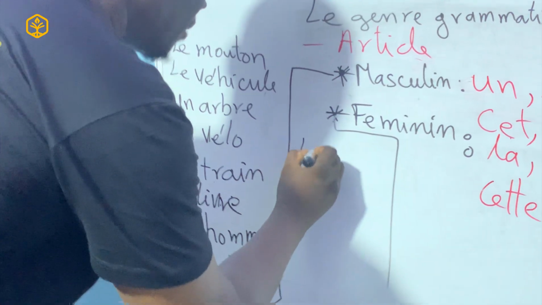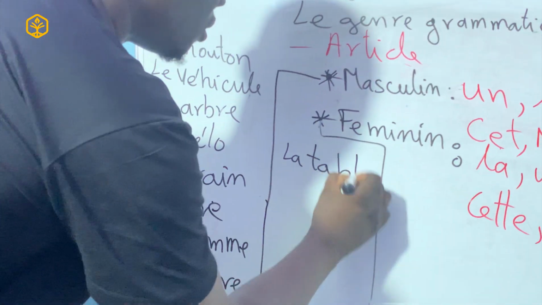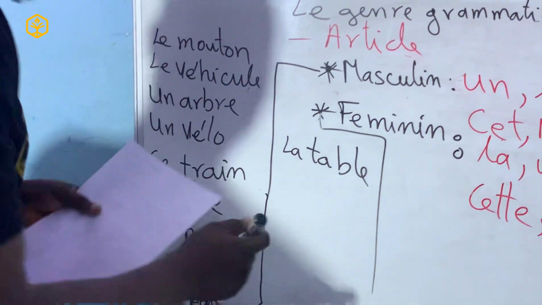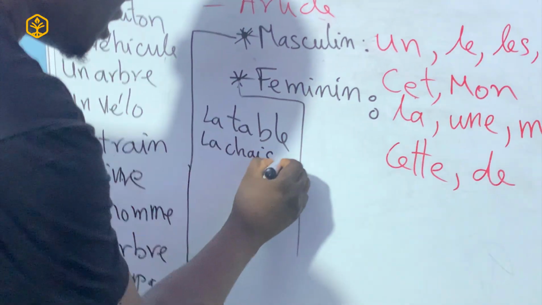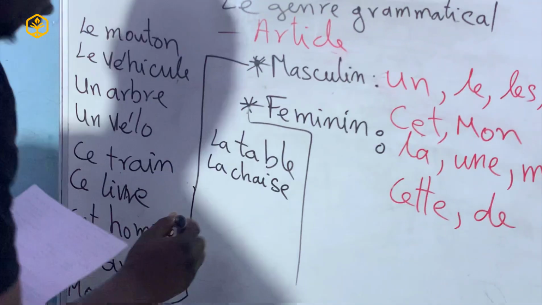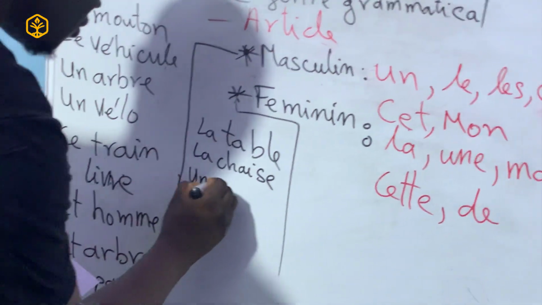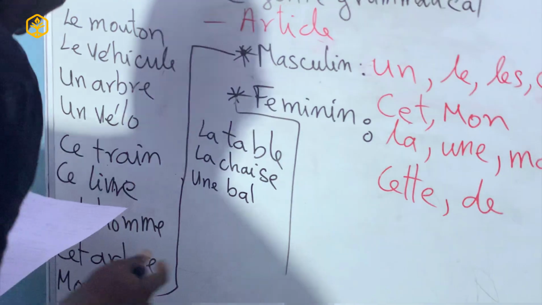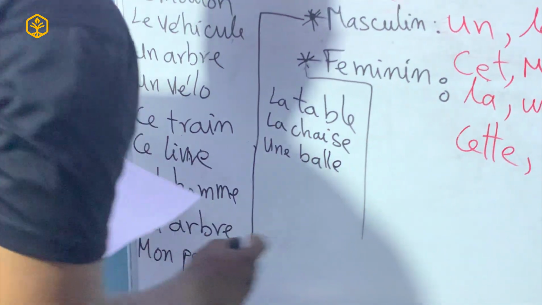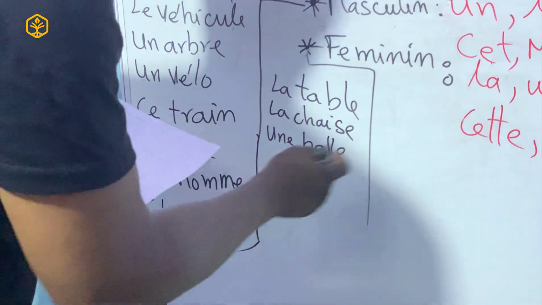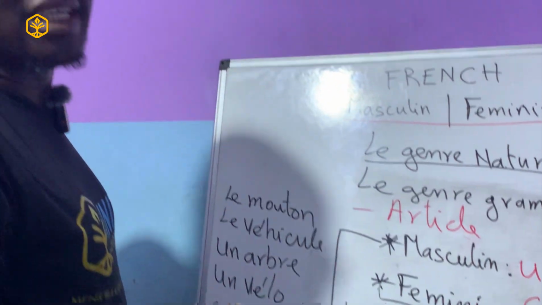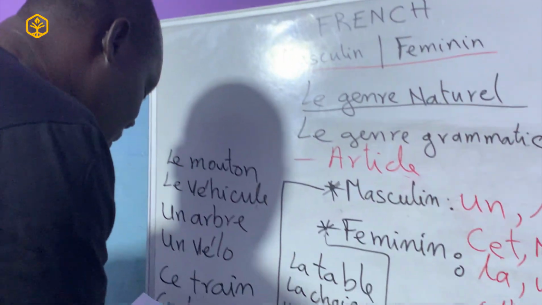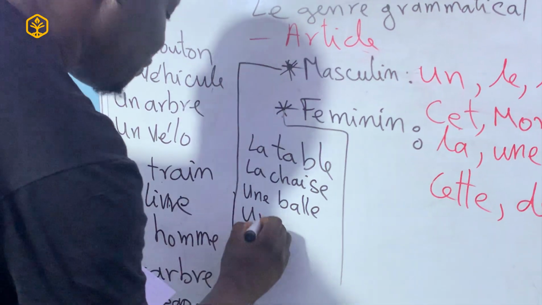Then the next examples we can look at for the feminine. La table, for example, which is the table. La chaise, which is a chair. Une balle, for a ball. So there's also an example with une balle, we can also have un balle, but it's a bit different.